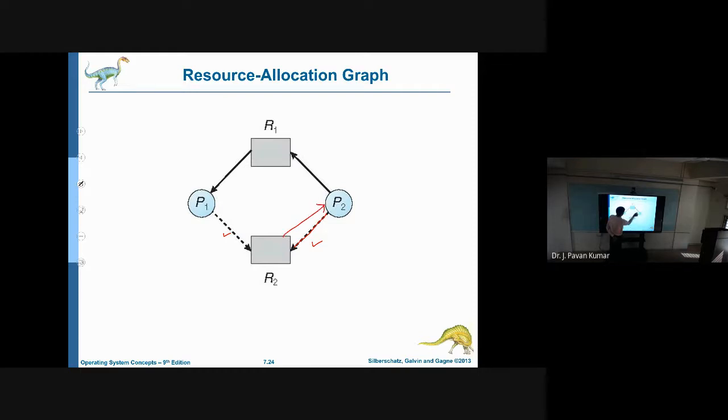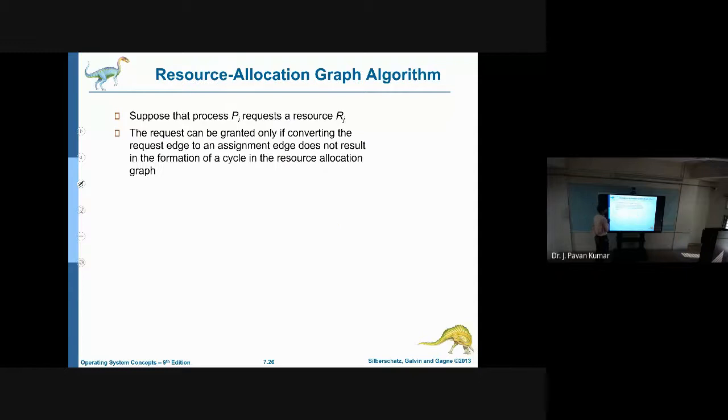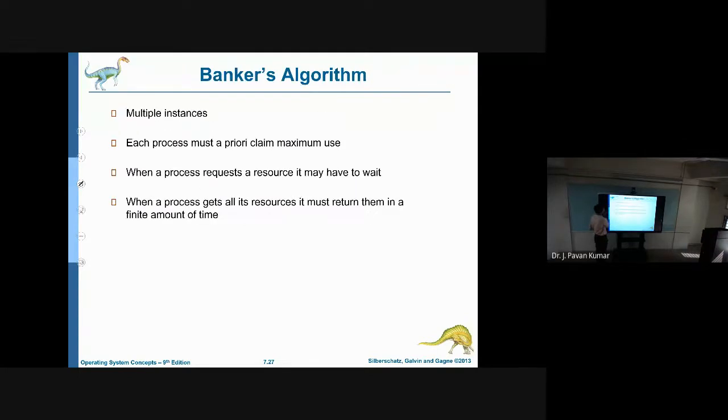Then what will happen? It is forming a cycle from here to here, isn't it? Whenever R2 has been allocated to P2, the claim edge we have is changed to an allocation, assignment edge. So whenever a cycle exists, then we can say it is deadlock, and that particular request we will deny. That's deadlock avoidance by using resource allocation graph.